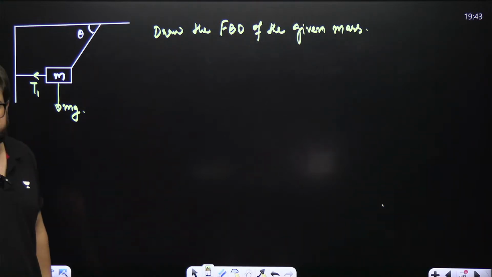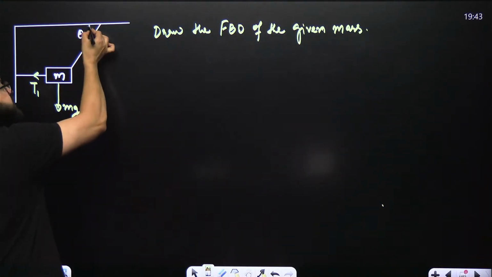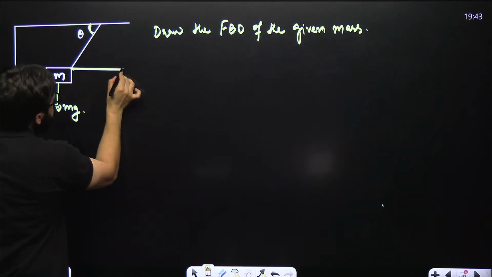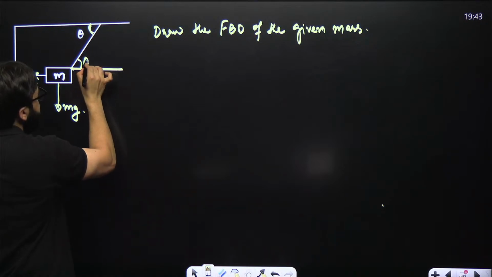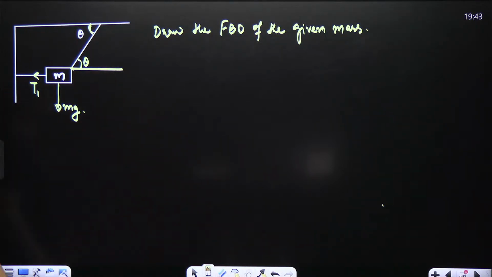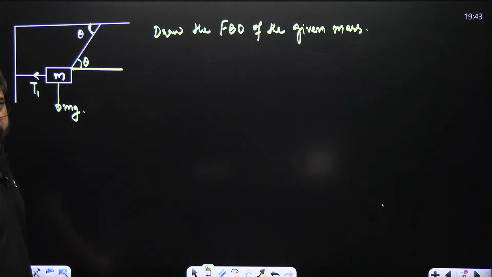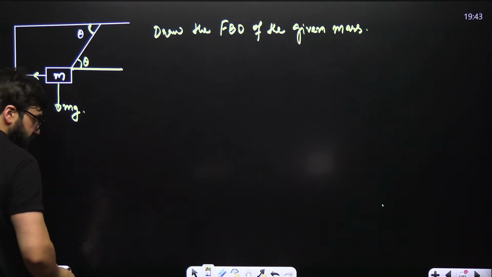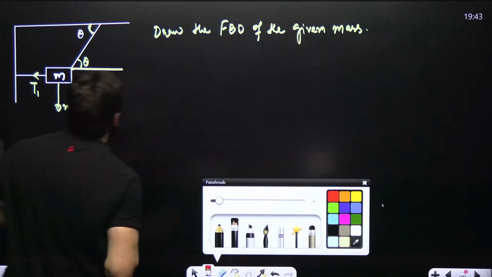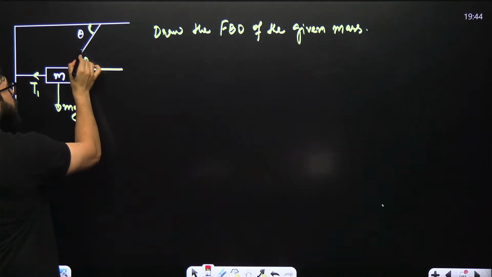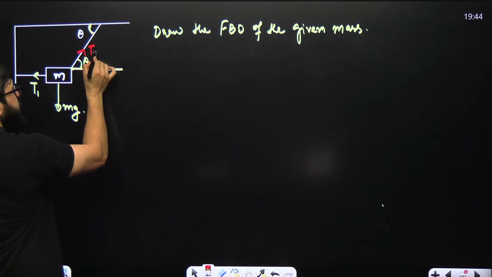Now guys, if this angle is theta, we can say this angle would also be theta. You might have studied this in the 8th class. If this is theta, this is also theta. Now guys, understand one thing very carefully. This is one rope, and you have another rope. Don't you think that in this rope the tension will be different?